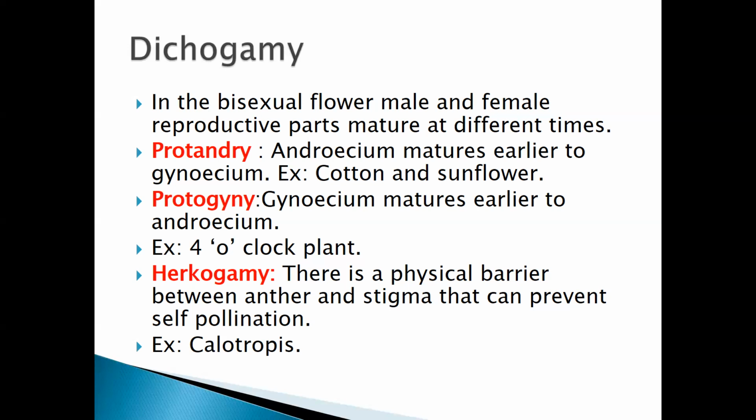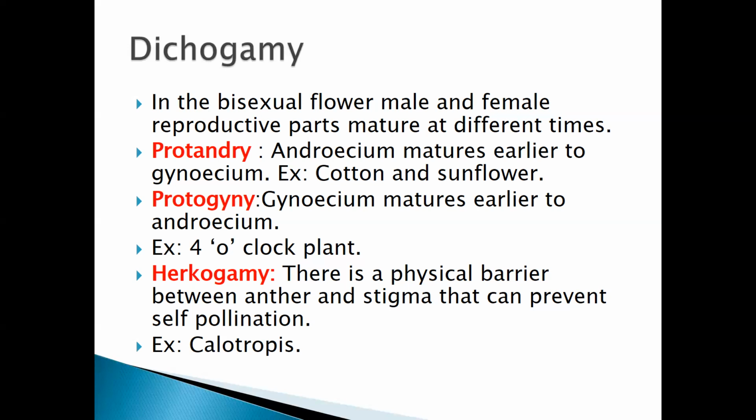Dichogamy is nothing but, in a bisexual flower, male and female reproductive parts mature at different times. In dichogamy, there are two types, protandry and protogyny. Protandry is where the androecium matures earlier than the gynoecium. Example, cotton and sunflower. And protogyny, the gynoecium matures earlier than the androecium, that is, the female reproductive part matures earlier than the male reproductive part. The example is the 4 o'clock plant.